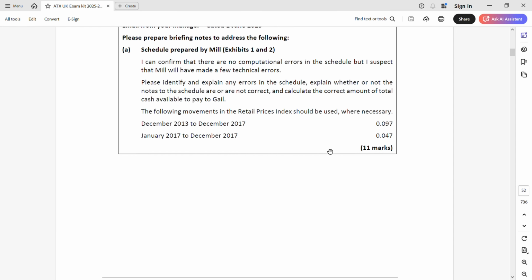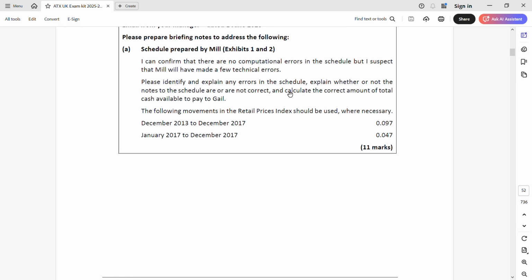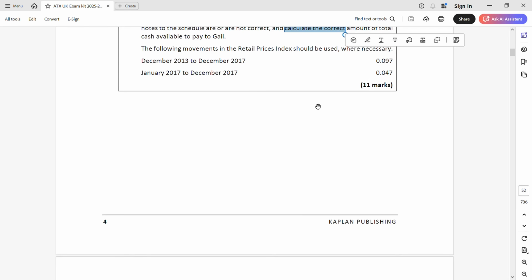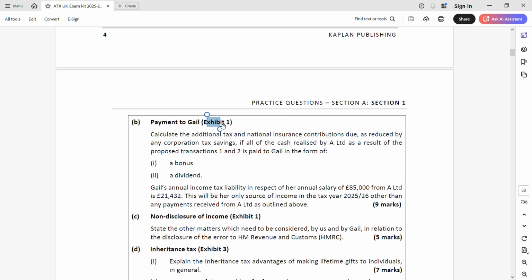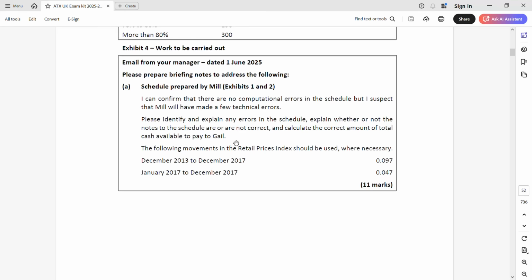It's about correcting the errors for 11 marks. Remember, you don't have to just explain and identify. You have to calculate the correct amount also. So 3 requirements are here: identify, explain, and calculate the correct amount. Part B, the exhibits that you have to use are given next to it, so you don't have to worry about which exhibit to refer to. If you see part A, you have to use both your exhibits, 1 and 2.